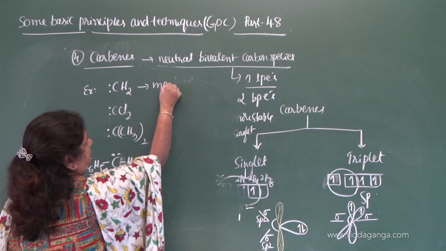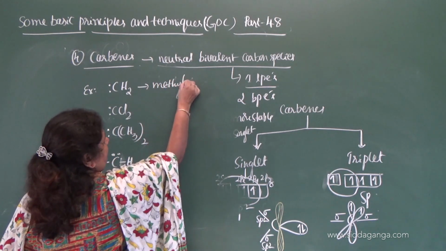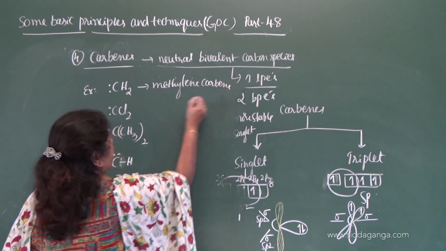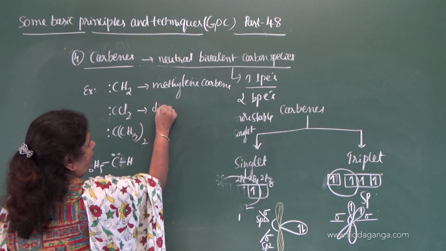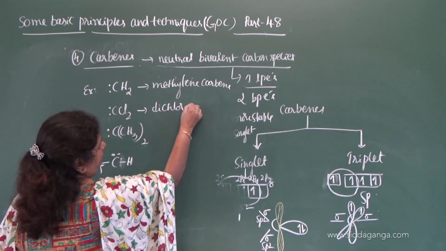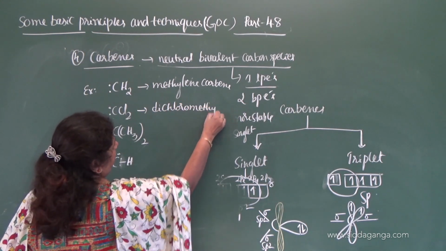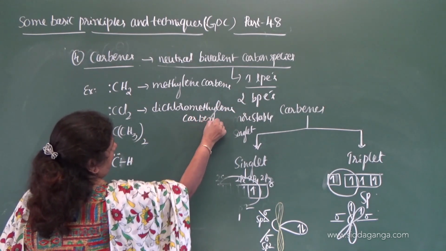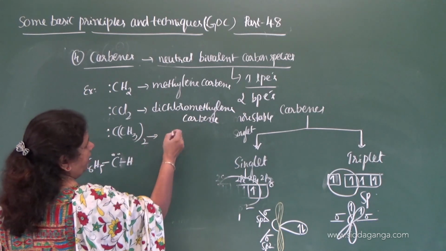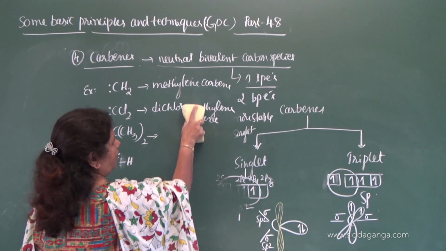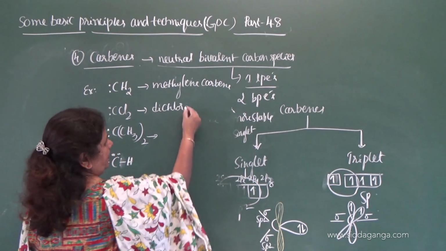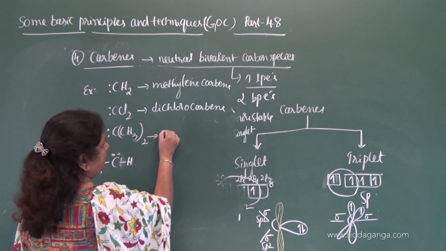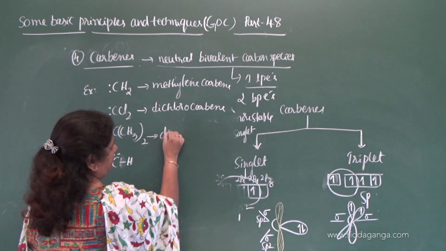So this is methylene carbene, this is dichloromethylene carbene, and this is dichlorocarbene, this is dimethyl carbene.